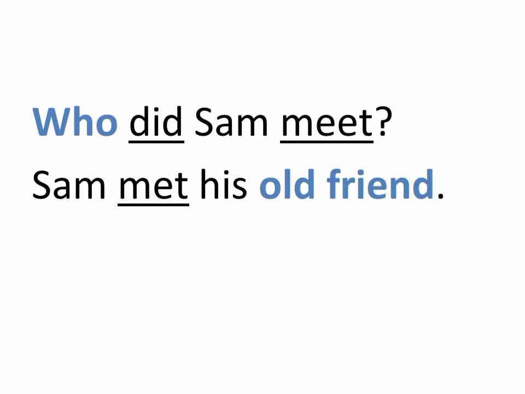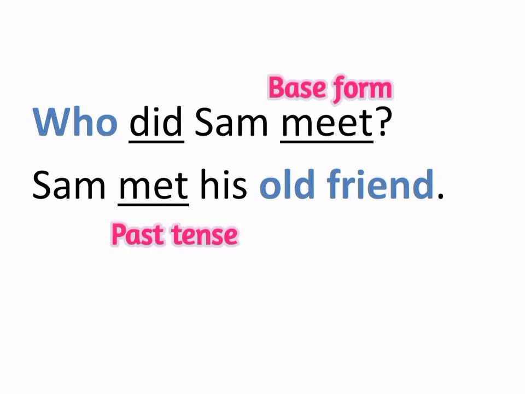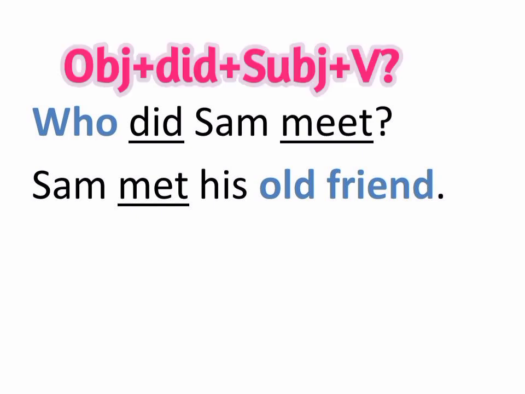Next, who did Sam meet? Sam met his old friend. So who this time is also an object. Who asks about old friend. So we just use the auxiliary verb did to make the question. And in the question, there is a subject, Sam. All right. So Sam met his old friend. And in the answer we say met, we use past tense. But for the question, we use the base form of the verb meet.